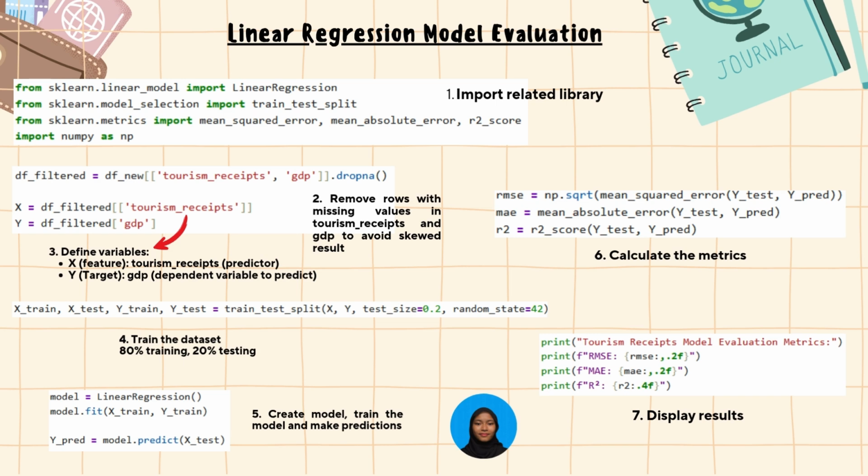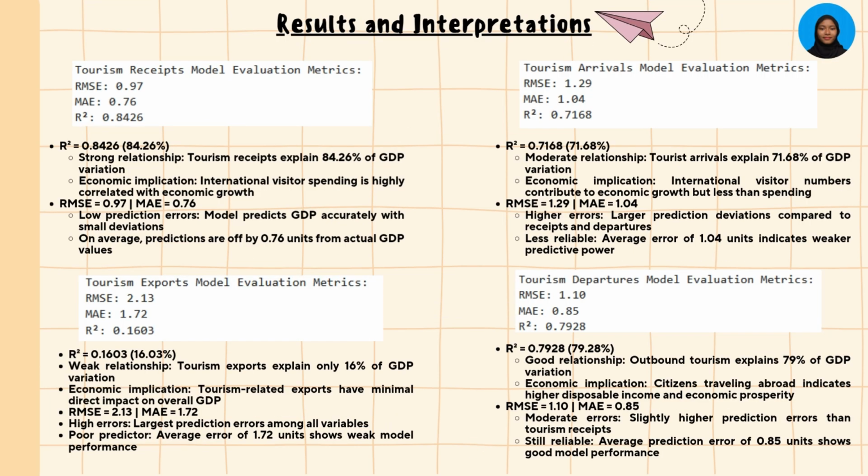Next is linear regression model evaluation. So here are the steps that we use to evaluate the model. Let's look at the model results for tourism and economic indicators. As shown in the slide, we can see that tourism receipts have the strongest link to GDP with an R-squared of 0.84, meaning they explain 84% of GDP variation and have low prediction errors. Tourist arrivals and departures also show good relationships with R-squared values of 0.72 and 0.79, but slightly higher errors.